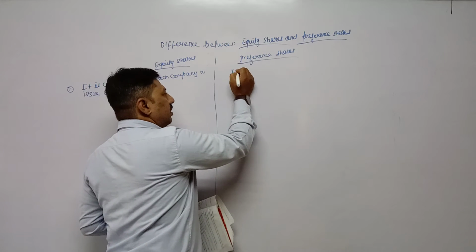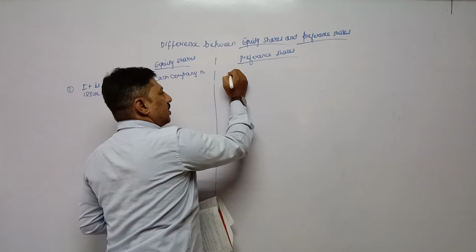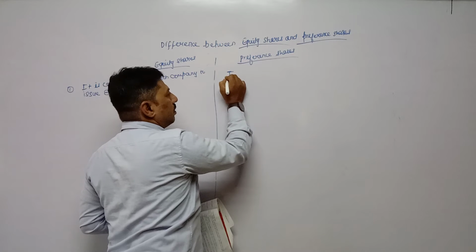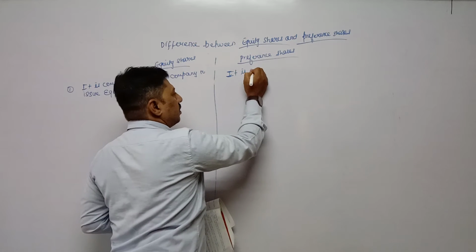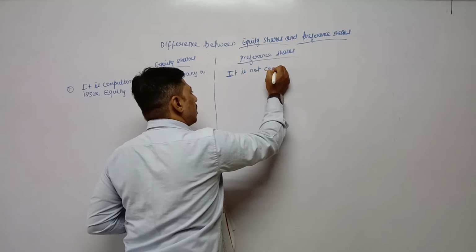In case of preference share, it is not compulsory.